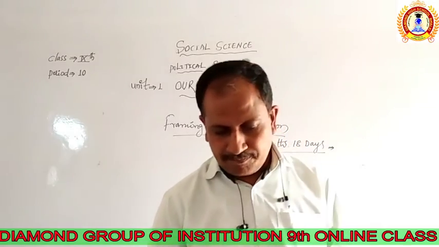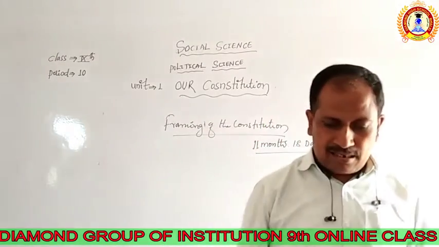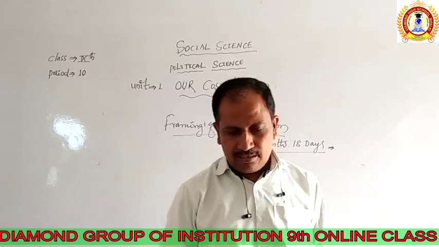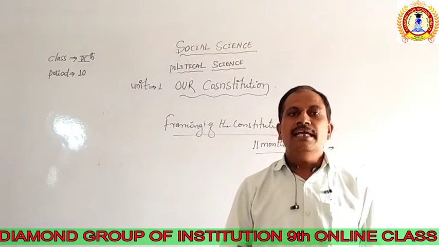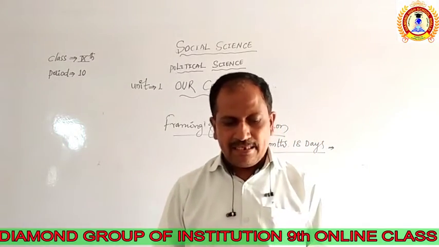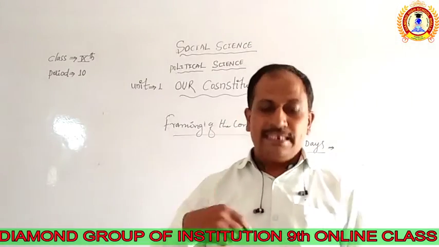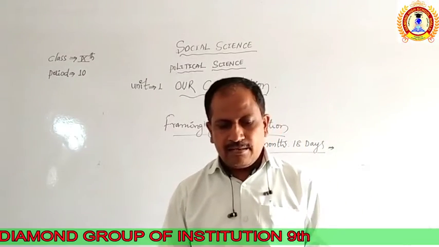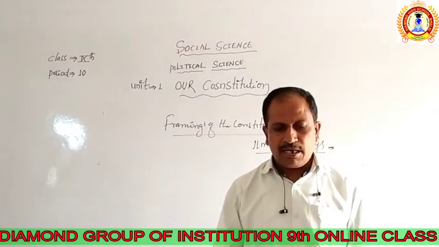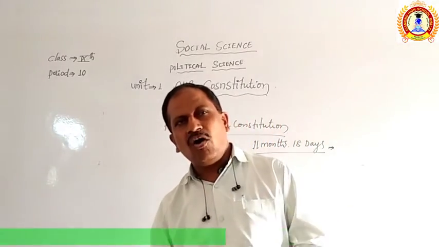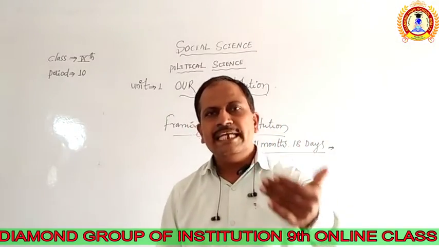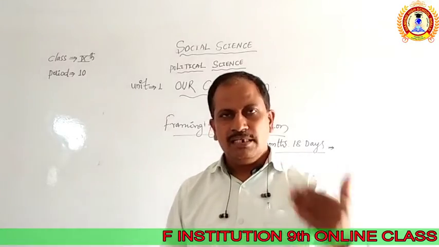During the discussion, the various laws enacted by the British government in 1909, 1919, 1935, and the British parliamentary system were studied. These points were taken toward the constitution of India.